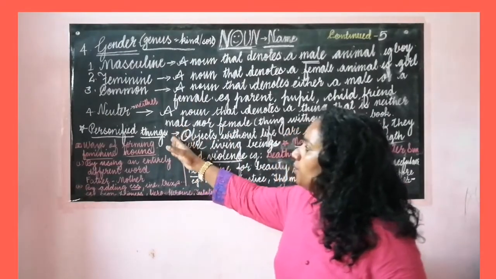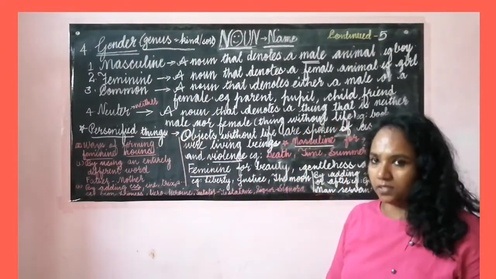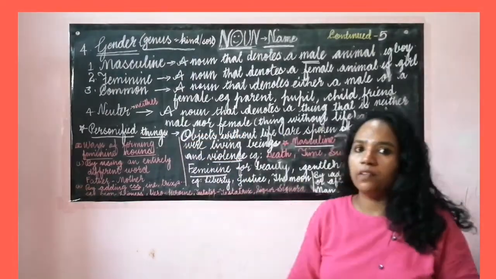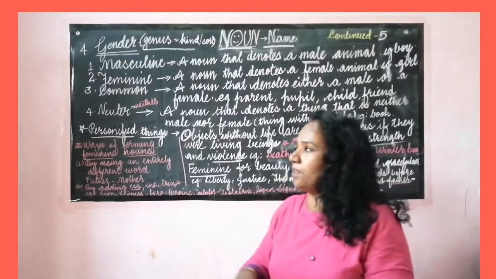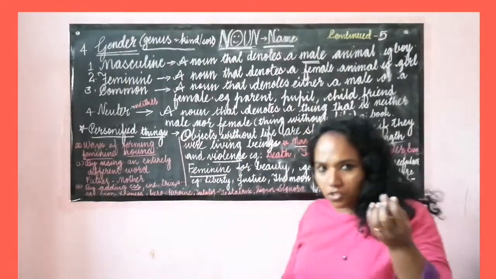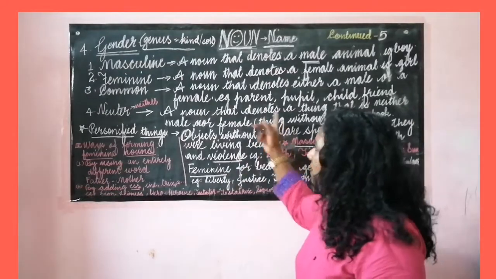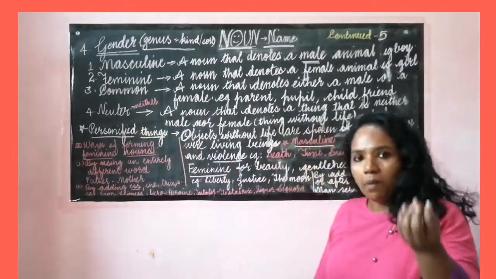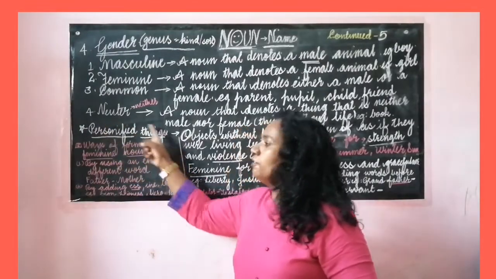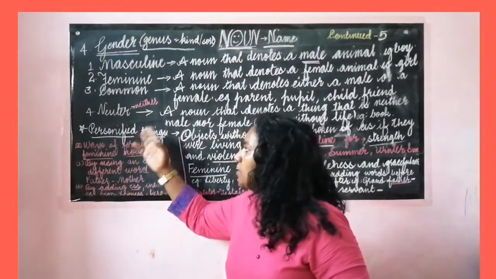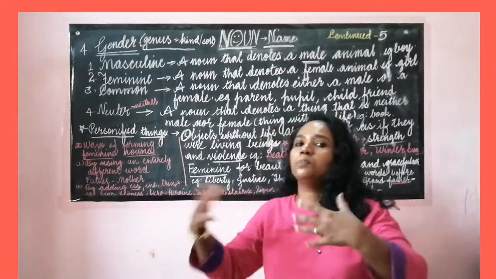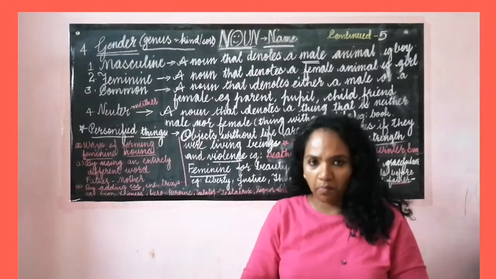Now, we have personified things. Personified things means some non-living things. Already we have discussed that things without life, that is non-living things, are taken as neuter gender, but some of them are given human form. That is called personified things. It means we are looking at those things as persons or human beings.